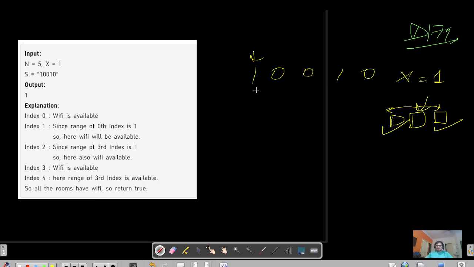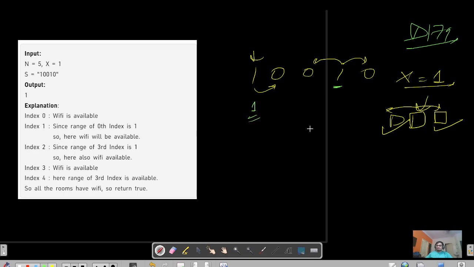ठीक है, so when we are at the 0th index, it can give Wi-Fi to this room, and there are no left rooms available. This one here has the Wi-Fi in its room, so it can give Wi-Fi to the room just left and just right, because x is equal to 1. अगर x equals to 2 दे रखा होता, let's say, then this 1 can give Wi-Fi to 2 rooms in the left and 2 rooms in the right. ये इसको भी दे पाता और इसको भी दे पाता। I hope the question is clear. And you can clearly see that now each and every room is receiving the Wi-Fi, so you have to return 1. That's the question.